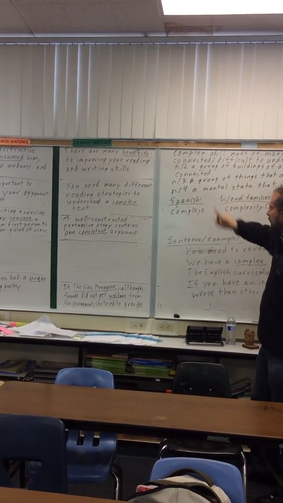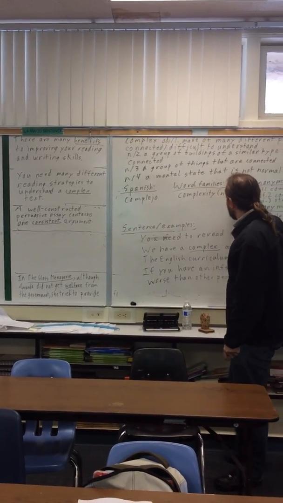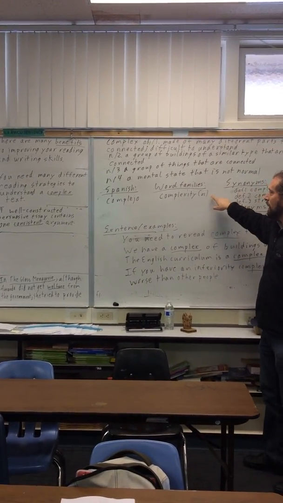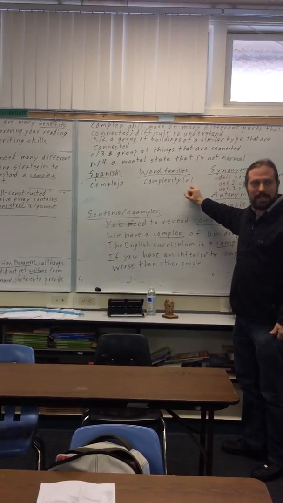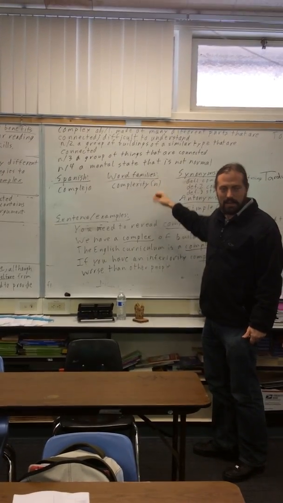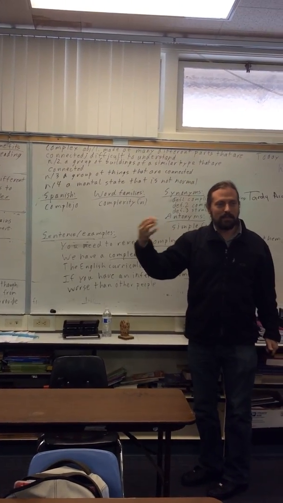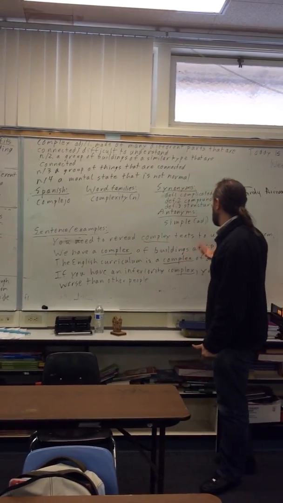That's the adjective, complex. Spanish, complejo. Word family, complexity is a noun. That's talking about the adjective, to be complicated. So complexity means like the complicatedness, the state of being complicated. The complexity of that text makes it difficult. Because it's complicated, the complexity makes it difficult.